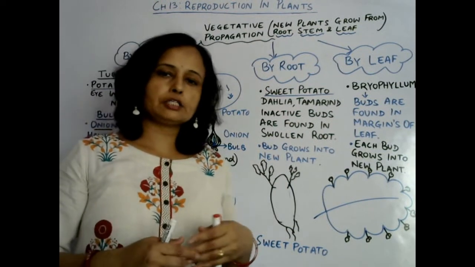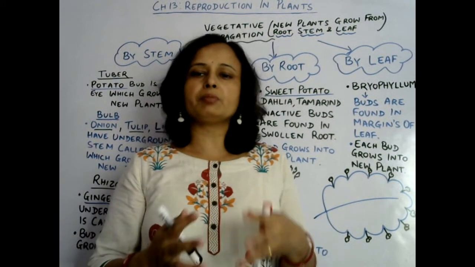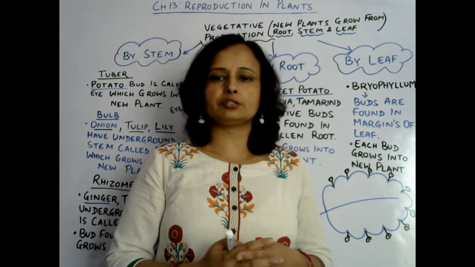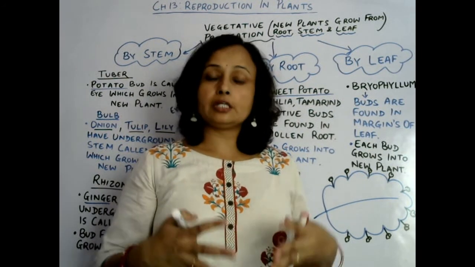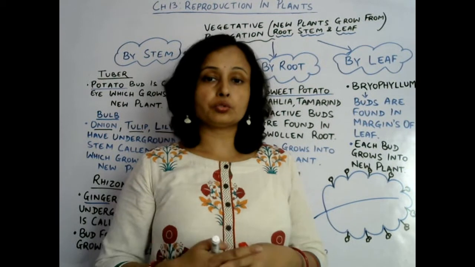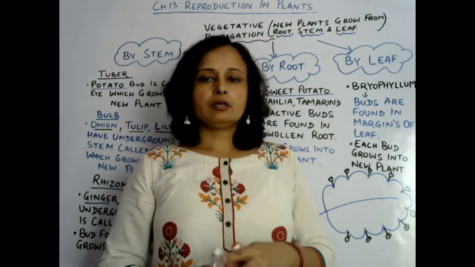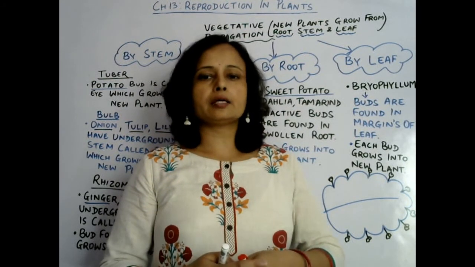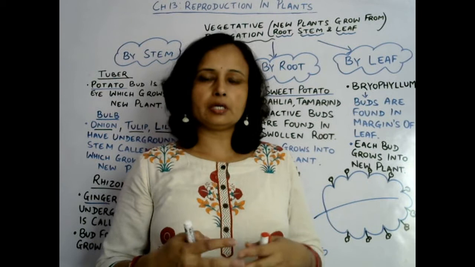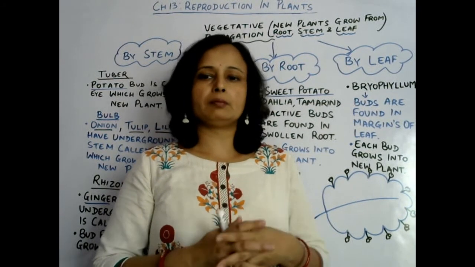It may remain attached for some time to the main plant body, which is a leaf-like structure, or sometimes it may detach after certain growth, and if that detached part gets some soil, moisture, etc., in that case it can develop into a new bryophyllum plant.